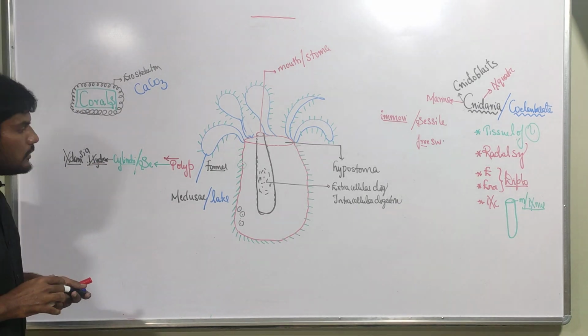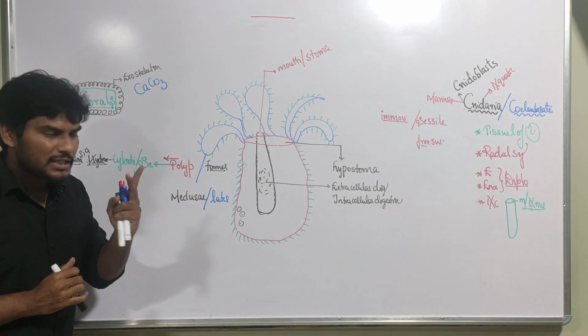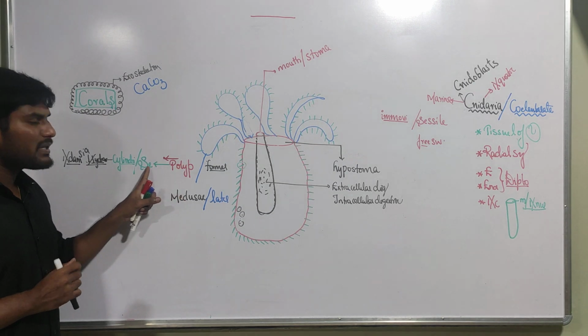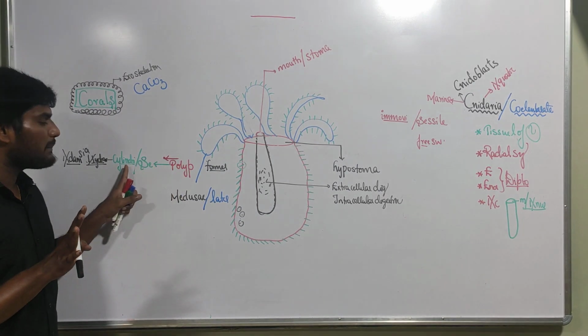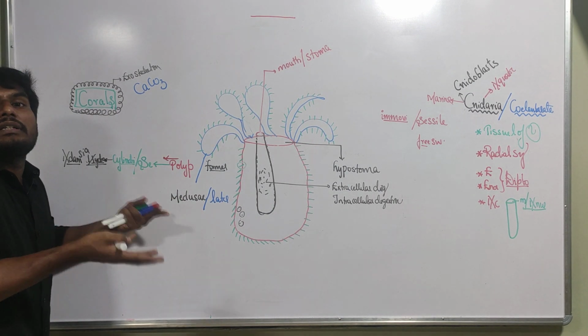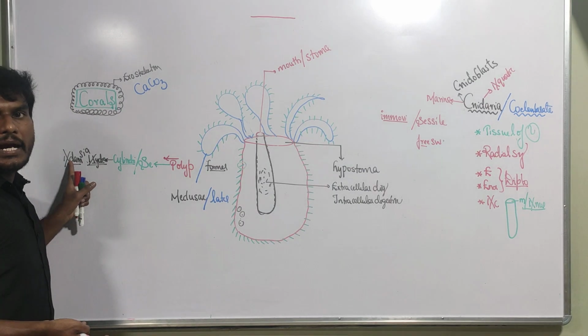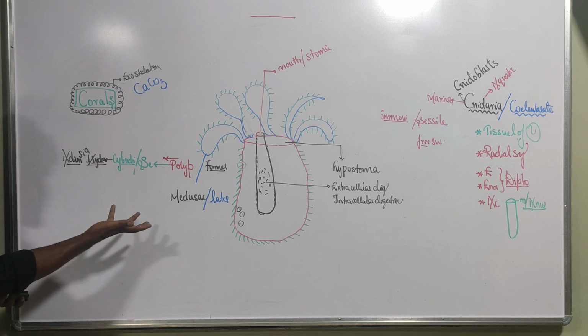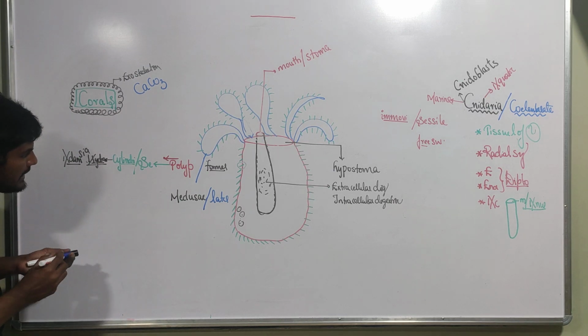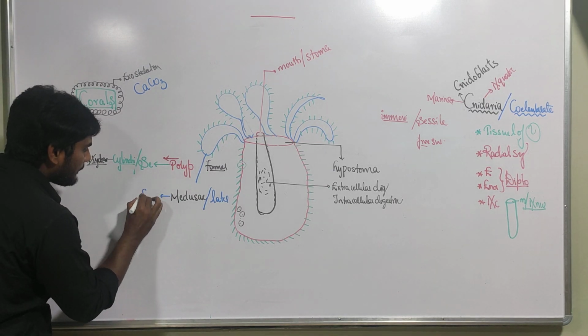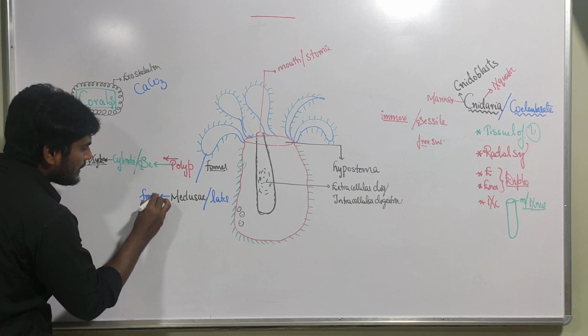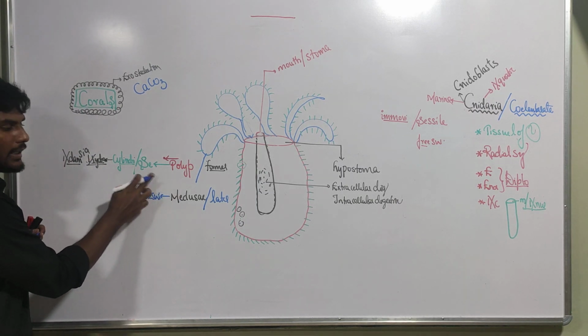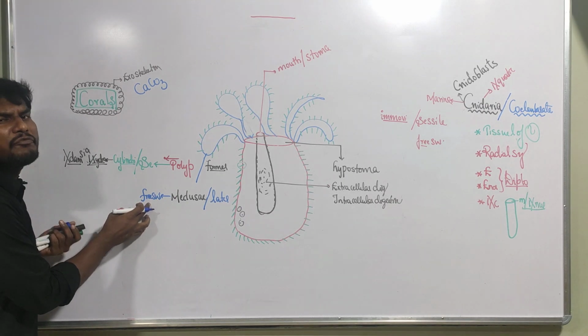So some cnidarians have two basic body forms: polyp and Medusa. Polyp is what? Sessile, which is immovable. Polyp shape is cylindrical. Polyp looks like Hydra as well as Adamsia. Next one is the later form. What is the later form? Medusa. Medusa is quite opposite. Medusa is free swimming, which can move freely.